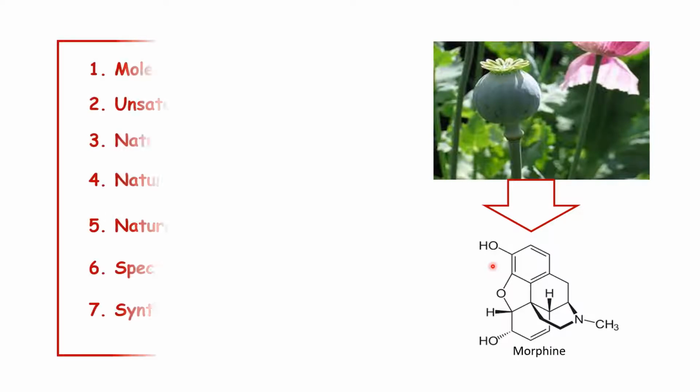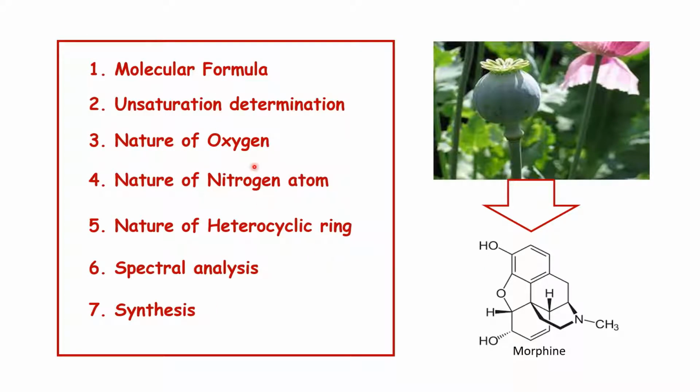Before structural determination, some physical parameters are also determined such as solubility, physical constants, melting point or boiling point, its stereochemistry, etc. And then structure is determined by different steps. The first step is determination of molecular formula.